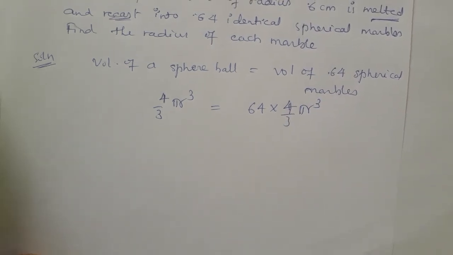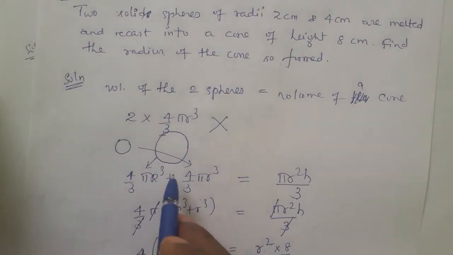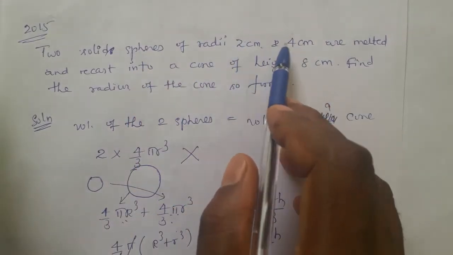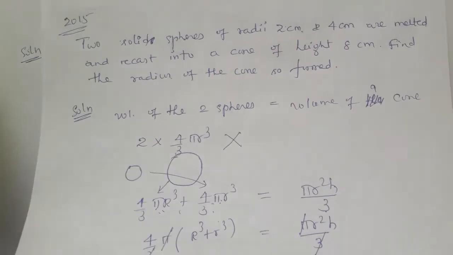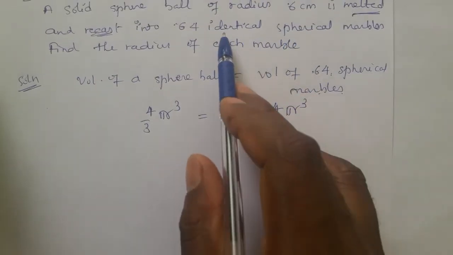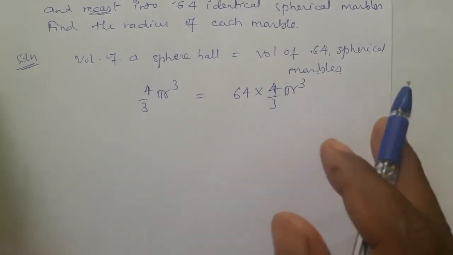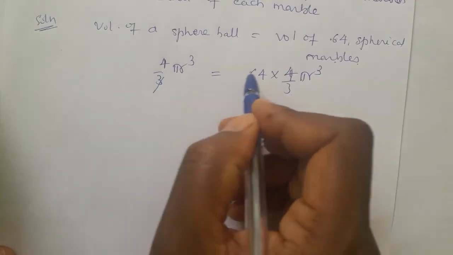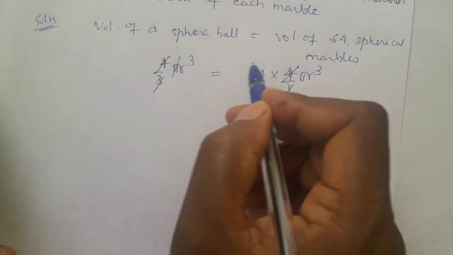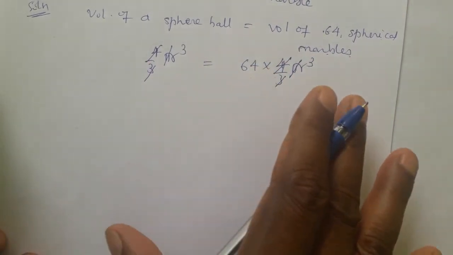That we already did in one problem, remember. In that problem we wrote 4 by 3 pi r cube twice. The reason is that both the spheres have different radii, so we use the formula twice. But here all 64 spherical marbles are identical. When identical, directly write 64 into 4 by 3 pi r cube. Now 4 by 3 cancels on both sides, and pi also cancels. Only constants cancel, don't cancel radius, height and so on.